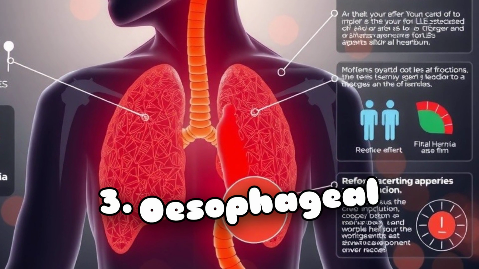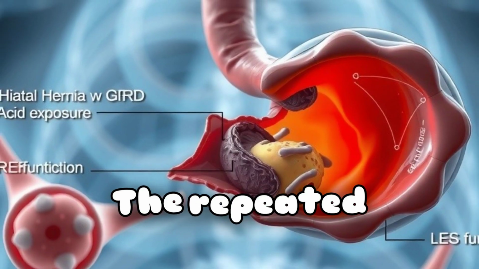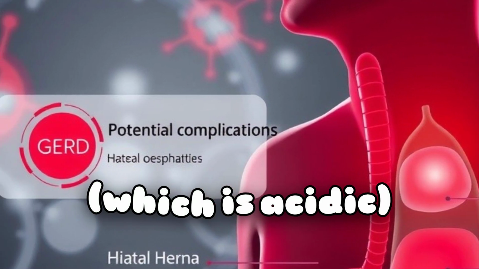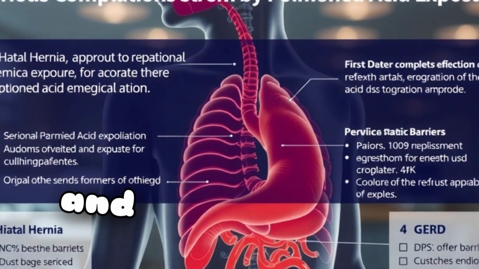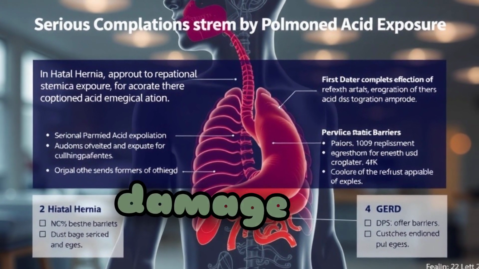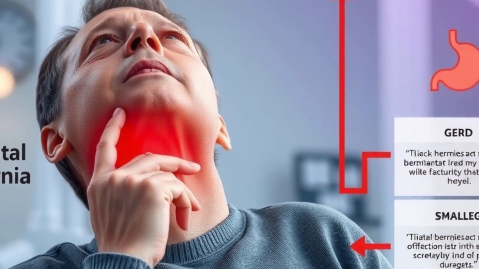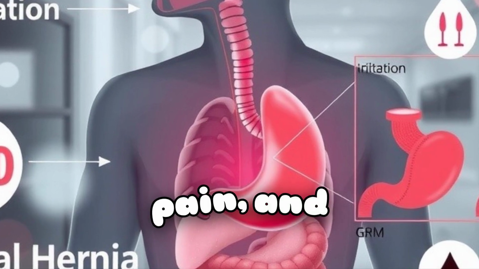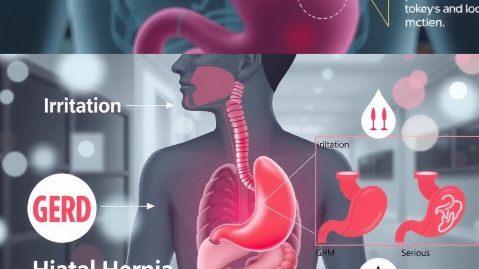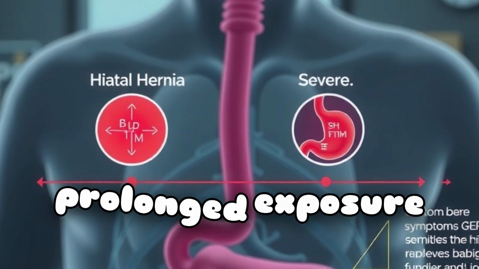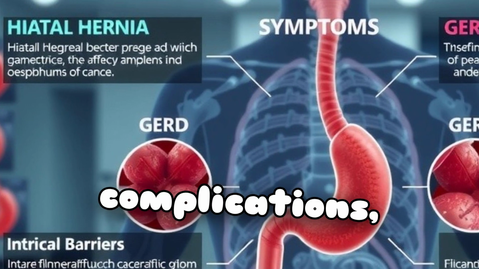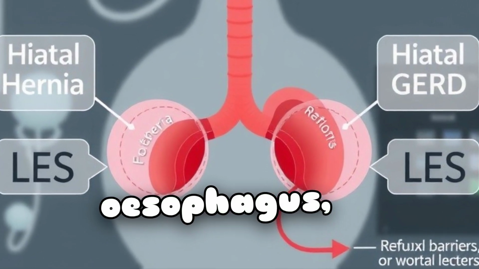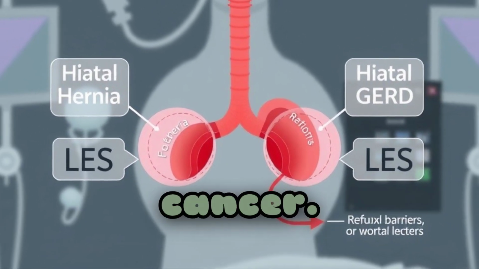3. Esophageal damage. The repeated exposure of the esophageal lining to stomach acid, which is acidic, can cause inflammation and irritation and potentially damage the delicate tissues. This damage can lead to symptoms like heartburn, chest pain, and difficulty swallowing. In some cases, prolonged exposure can lead to more serious complications, such as esophagitis, Barrett's esophagus, or even esophageal cancer.